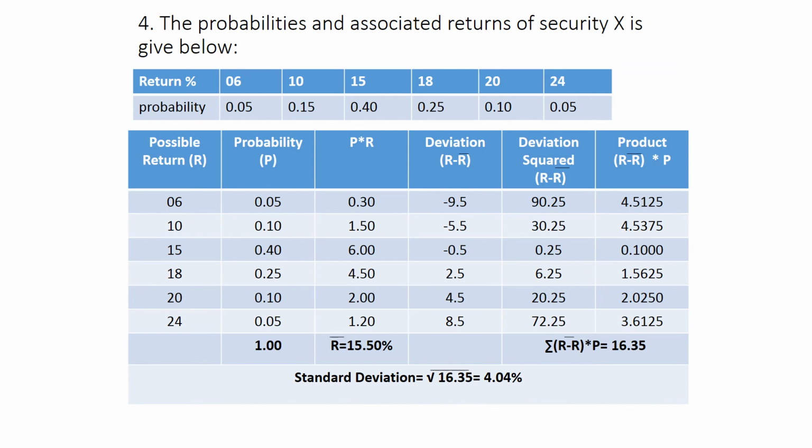One more question on this. The probabilities and associated returns of security X are given below. They have given us the return and the probability. Again the same table, incorporate all the details and calculate it in the same way what I have done. Okay students, you will get the answer as 4.04.